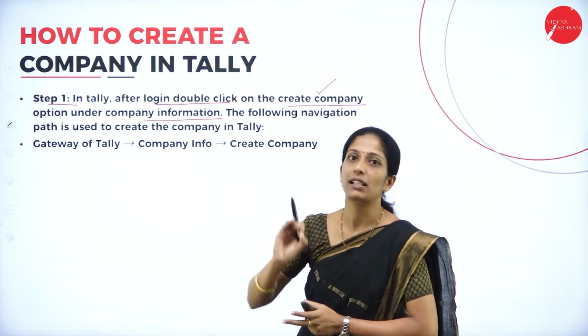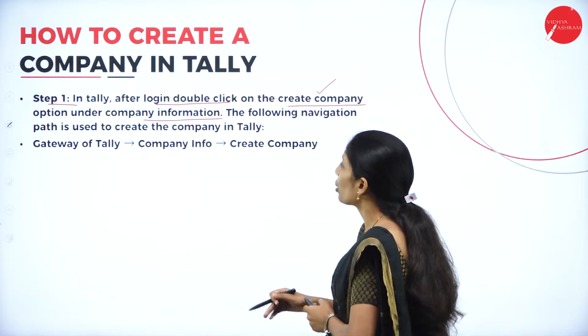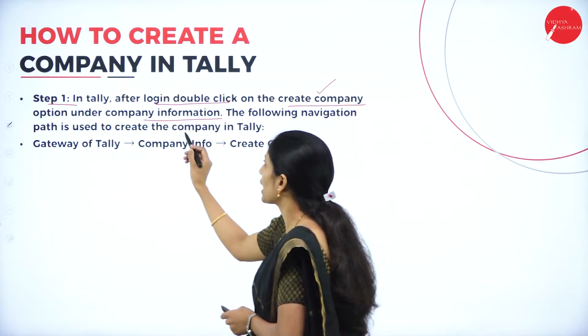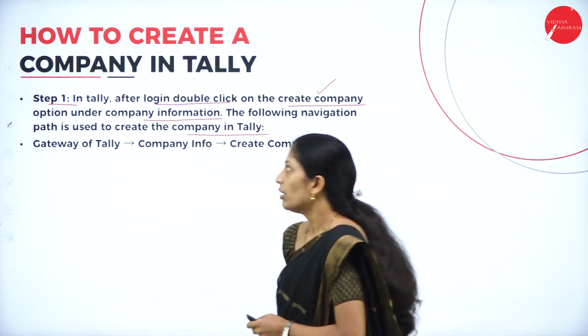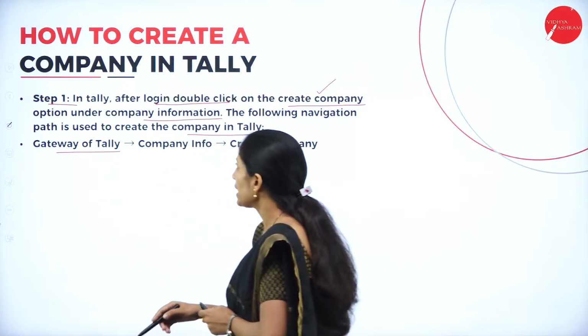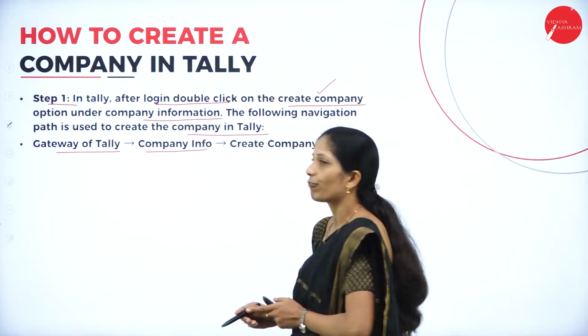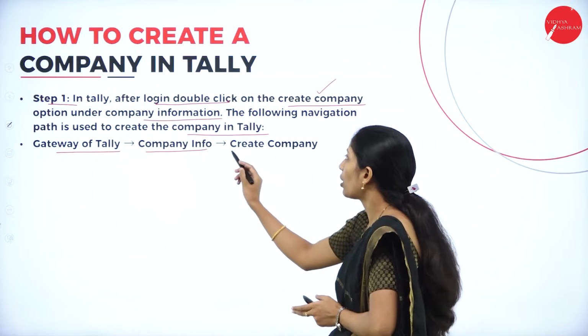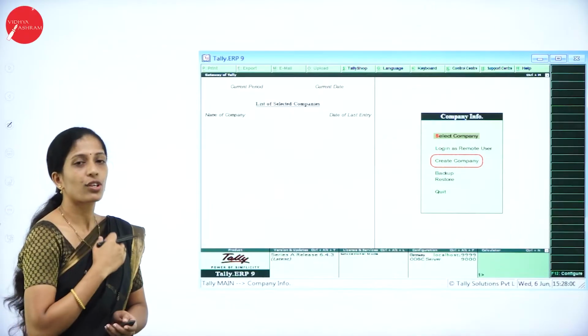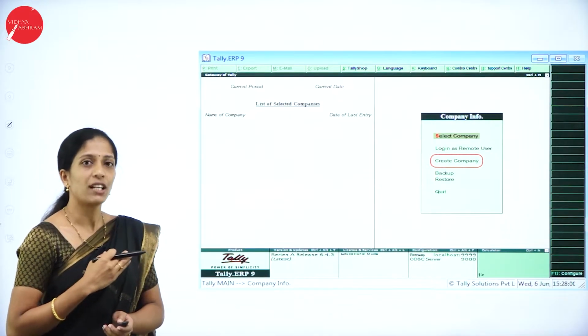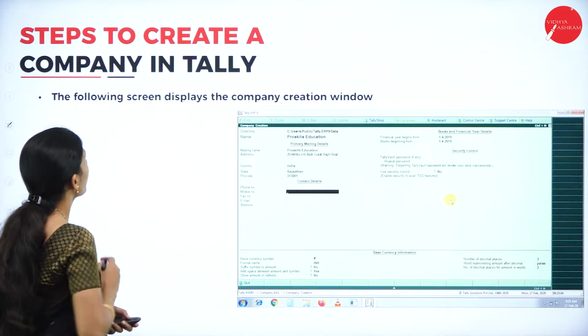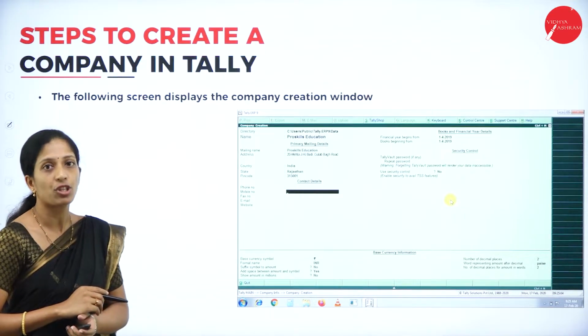You have to double click on that. The following navigation path is used to create the company in Tally. First you go to Gateway of Tally. There you will have company information. There you have to click on create company. Okay, so this will be the page which is opened. Next, the following screen displays the company creation window.